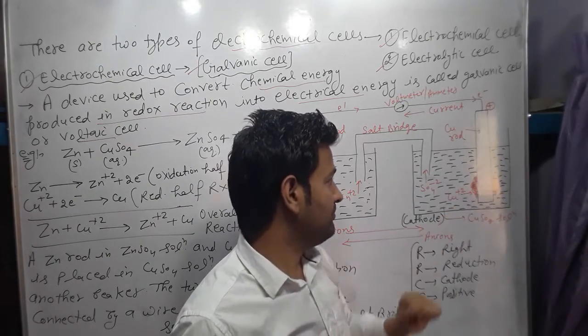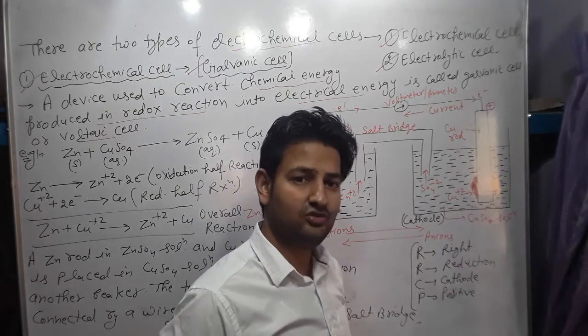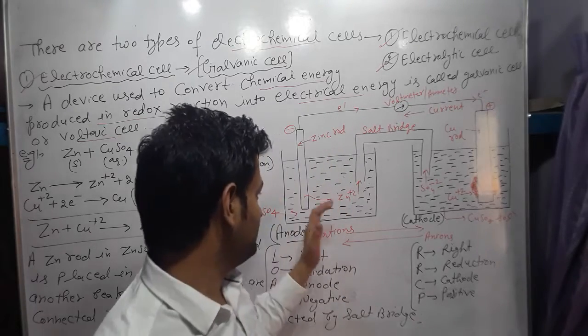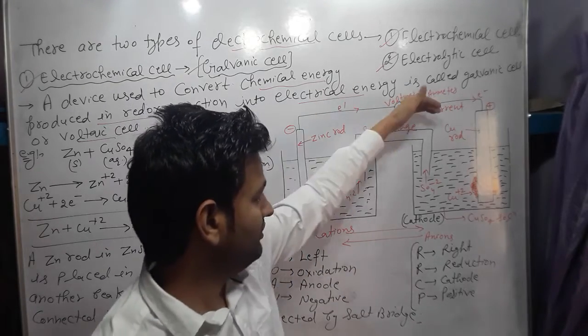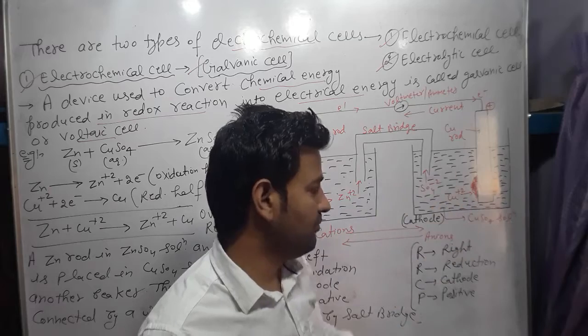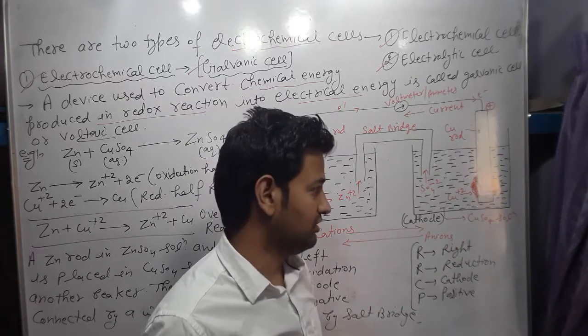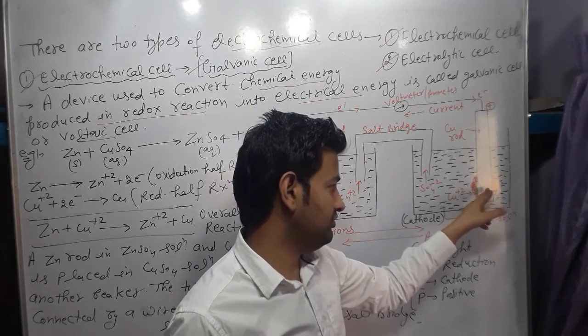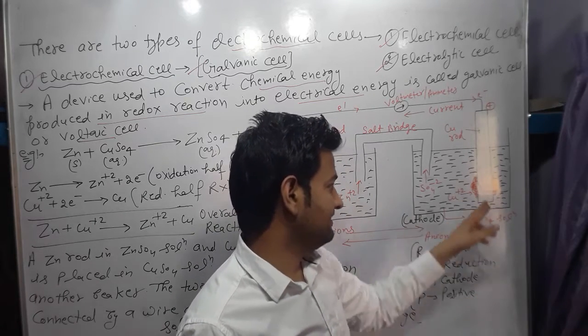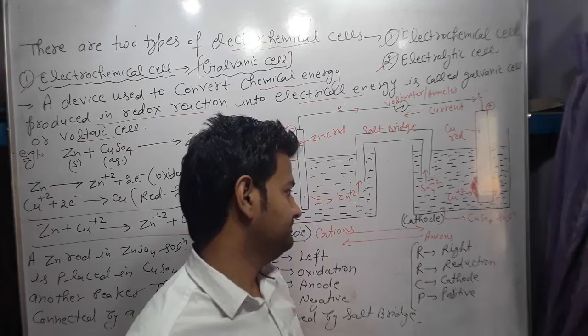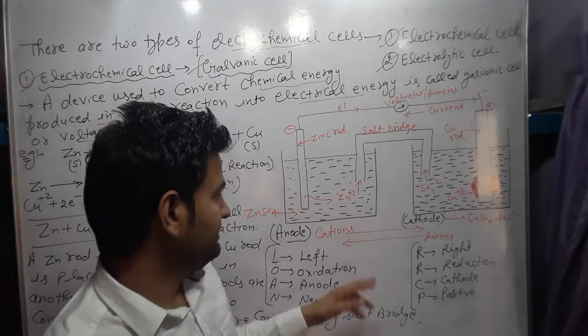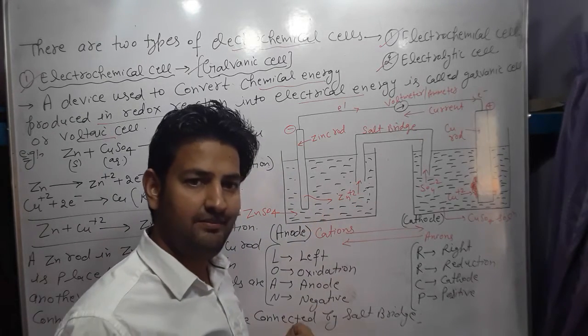At the copper electrode, which is deficient in electrons, it needs electrons. So electrons given by the zinc rod are accepted by the copper ions. Copper ions undergo reduction, accept electrons, and convert into copper. So deposition of copper occurs at the cathode, or copper rod. So there should be an electrical imbalance.